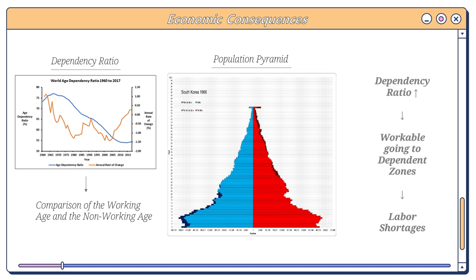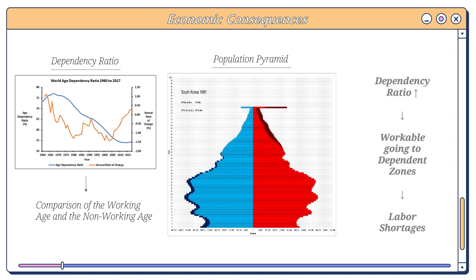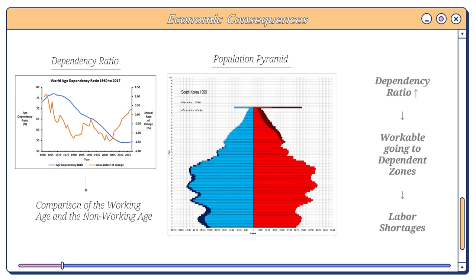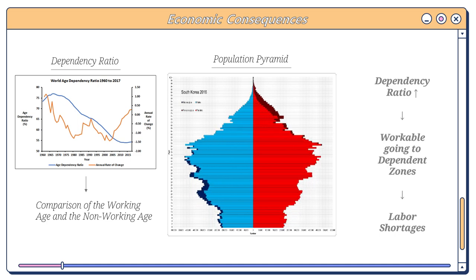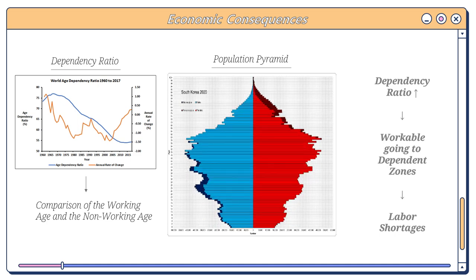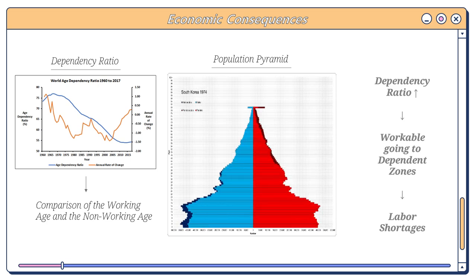Let's look at the visualized population pyramid, which all of us know about. This pyramid shows the change in Korea's population as time goes by. You can see how there are far more elderly people than younger people. As we can see, all the workable people are going up to the dependent zone, and this is going to cause labor shortages that lead to slow economic growth in the country, as well as low competitiveness in industries.